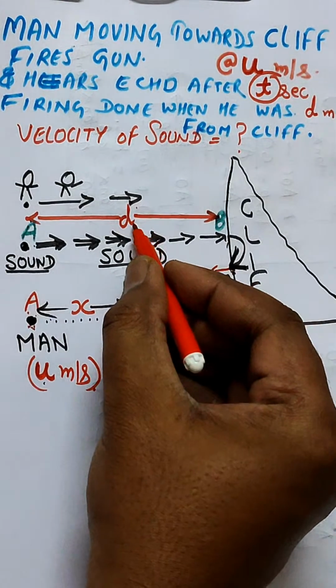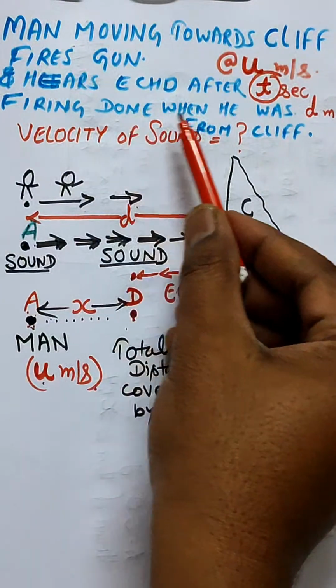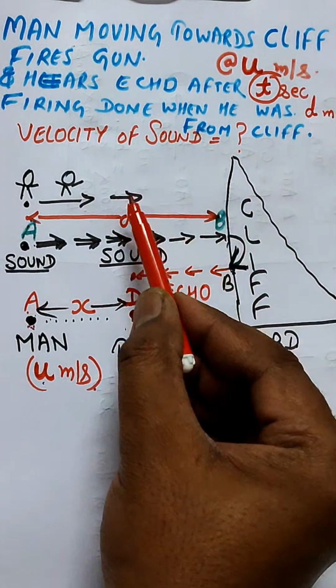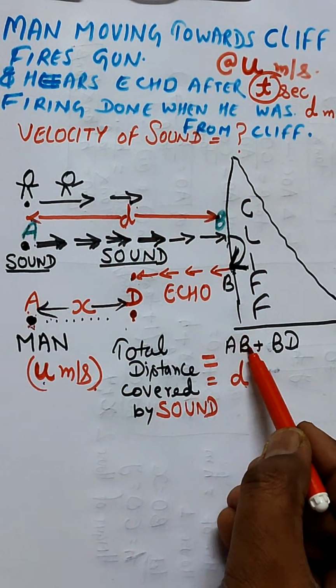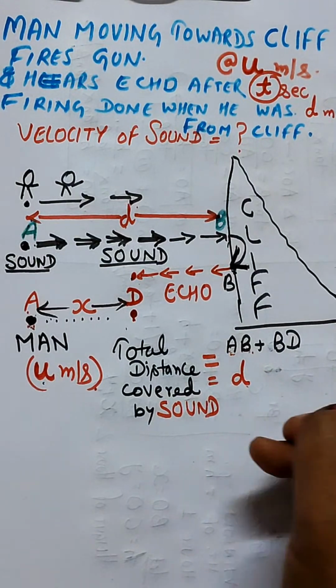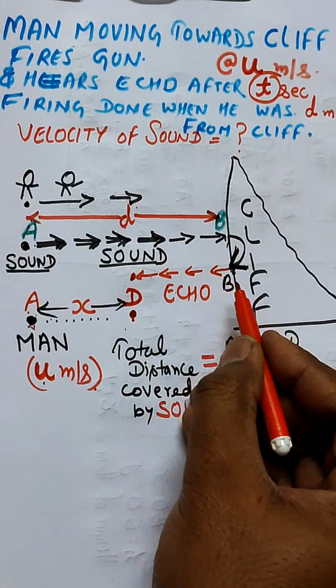D. Here you can see, because the firing was done when he was D meter from the cliff. So that's why D meter is the distance AB. The length of distance AB is D. So the value of AB is kept as D, and the length of BD, this one,